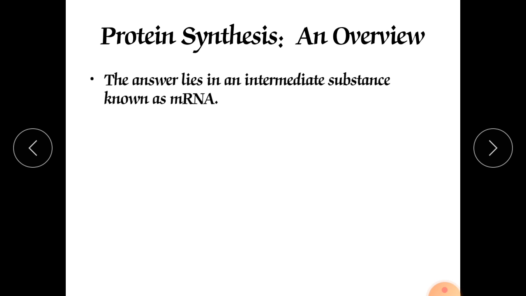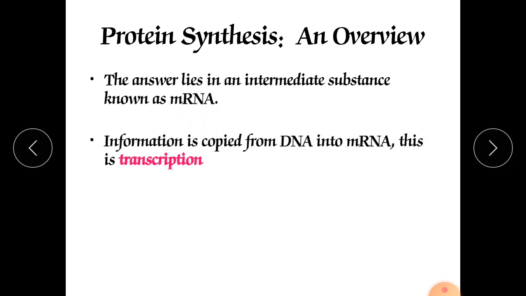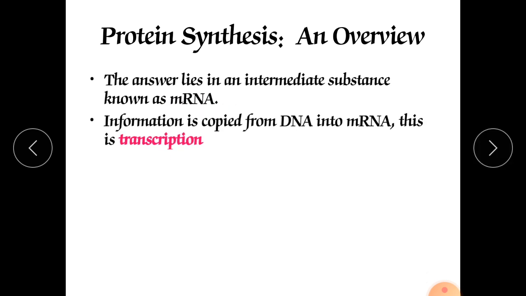The answer lies in an intermediate substance known as mRNA, the messenger RNA. It contains all the messages in the form of codons. A codon is nothing but a triplet of nucleotides. The information is copied from the DNA into the mRNA.